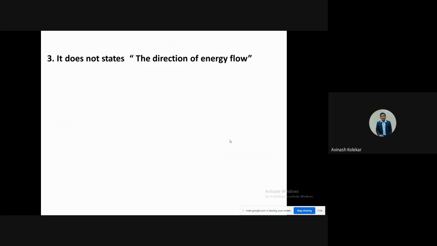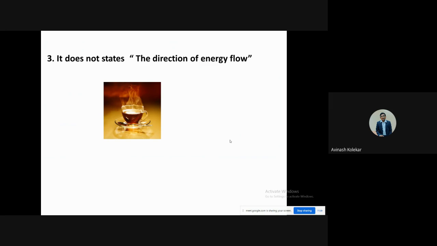And then, it also does not mention the direction of energy flow. Suppose we have heat transfer from high temperature to low temperature, but low temperature to high temperature is not possible. This is not mentioned by the first law. And the last one is whether processes are possible or not, which is also not mentioned. Suppose a fan is rotating, and due to that fan the air is moving. Can we have the reverse process of this? Is it possible or not? That is not mentioned by the first law of thermodynamics.